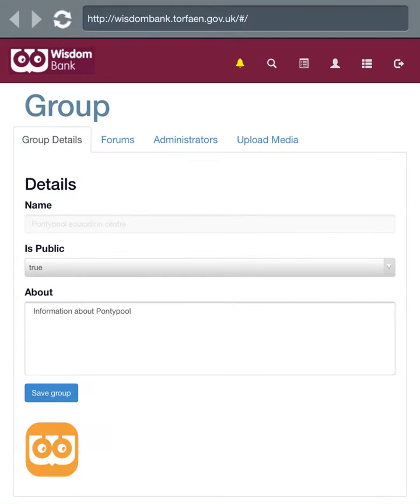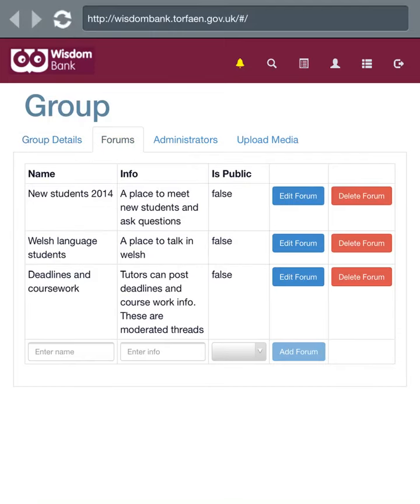Now again, very similar layout. You can change the name of the group, you can change the logo of the group just by there, you can upload videos, posters, etc, have administrators, but you can also pick your forums. Now, whereas groups are wonderful and really big and vague, forums are that little bit more specific. They're more smaller ideas and more specific things. So for example, with the Education Centre in Pontypool: new students, Welsh language, deadlines and coursework.